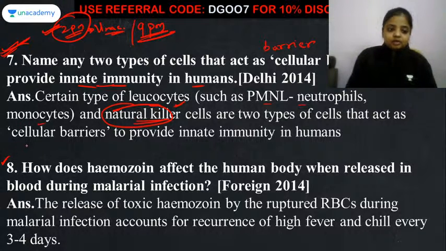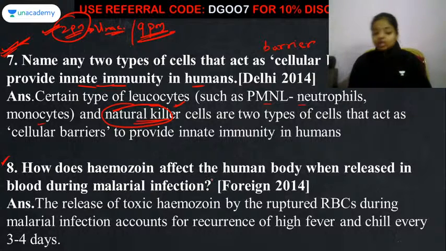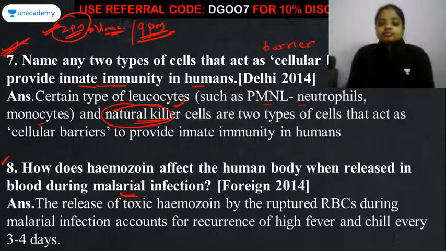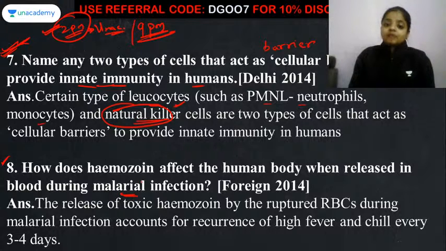Now comes the 8th question. How does hemozoin affect the human body when released in the blood during malaria infection? So what happens when we are talking about malaria? Malaria is caused by Plasmodium, a protozoan species. For the Plasmodium, it needs 2 different hosts to complete its life cycle. One host is the female Anopheles mosquito, another host is the human.